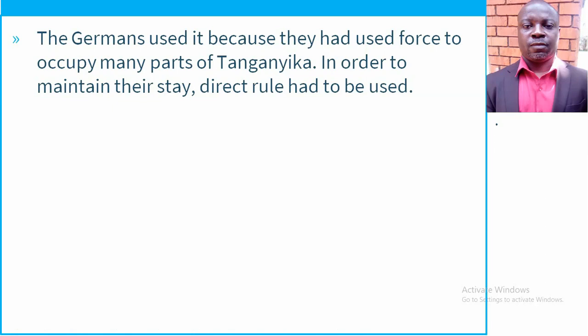Now, they were like, if we are to use the chiefs, these chiefs might betray us. They knew the chiefs were not happy with them, and if they were to use them, they would have betrayed them. So that is the reason why they opted for direct rule. They did not look at African chiefs because they used force to take up their areas and the chiefs were still not happy with the Germans.